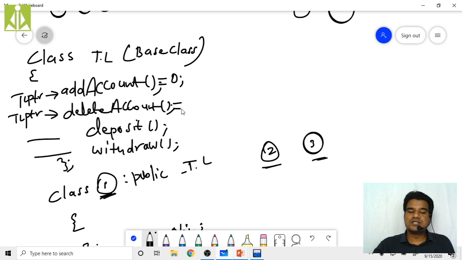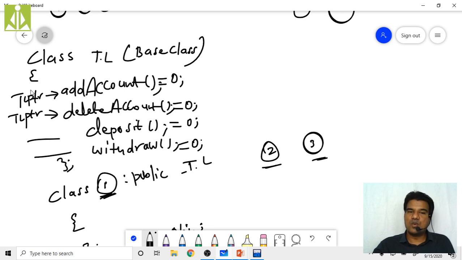This 0 indicates that these functions in this TL class are not going to have any body. They are just the declarations, and all these functions are called pure virtual functions. They need to be virtual as well as equals to 0.